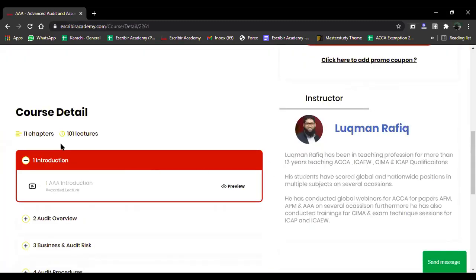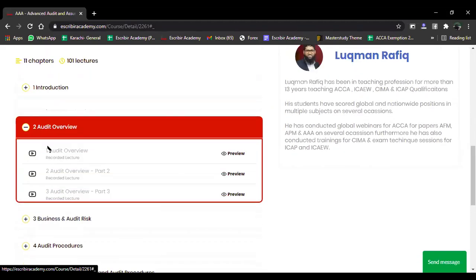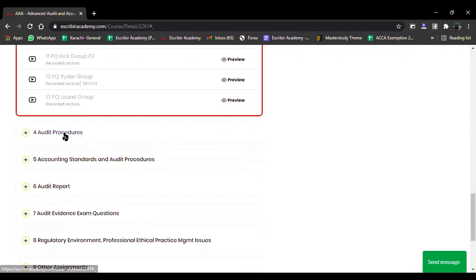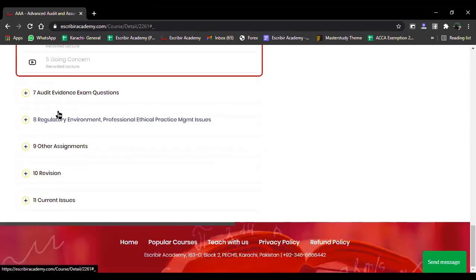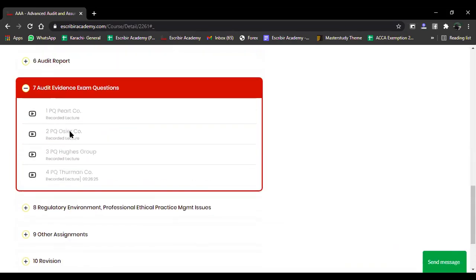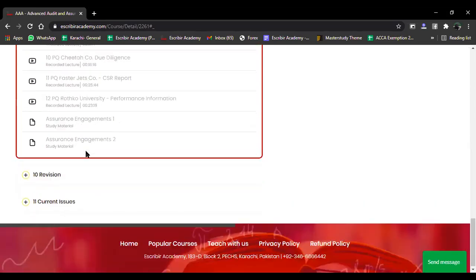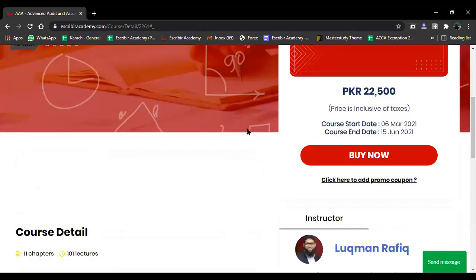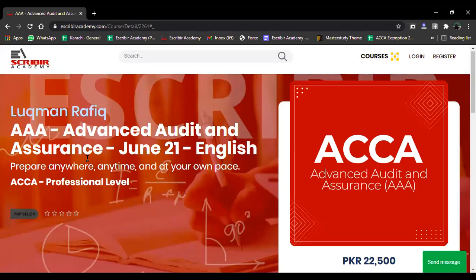When you look at this AAA in English, the whole course is available: the introduction, the audit overview, the business and audit risk, multiple questions that I have gone through in the past, the audit procedures, accounting standards which are going to be relevant for you, the audit reporting, audit evidence exam questions, the regulatory environment, ethical and practical management issues, other assignments, the revision sessions, and the current issues, etc. Whoever gets enrolled will be provided access to these recorded lectures.